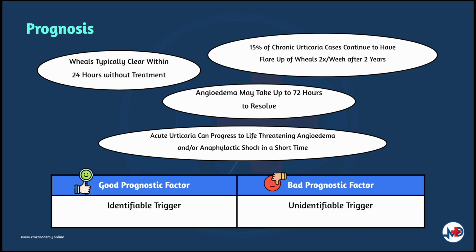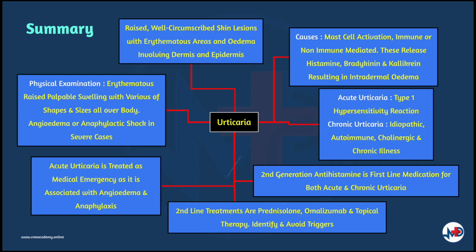So to summarize, urticaria is a skin lesion which appears as red, raised, well-circumscribed areas of erythema and edema involving the dermis and epidermis that are very pruritic. Urticaria is caused by mast cell activation, either immune-mediated or non-immune-mediated, which causes release of histamine, bradykinin, kallikrein, and other vasoactive substances resulting in intradermal edema. Acute urticaria is a result of type 1 hypersensitive reaction, while chronic urticaria is mostly idiopathic but can be associated with autoimmune diseases, cholinergic urticaria, and chronic medical illness.